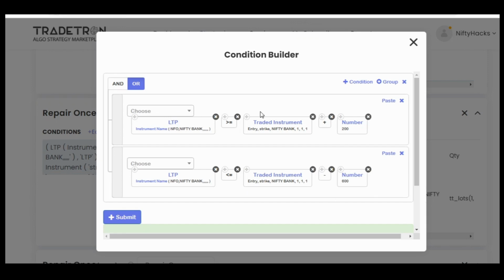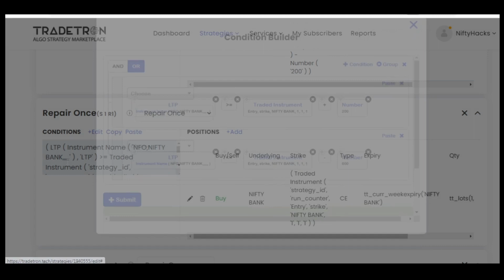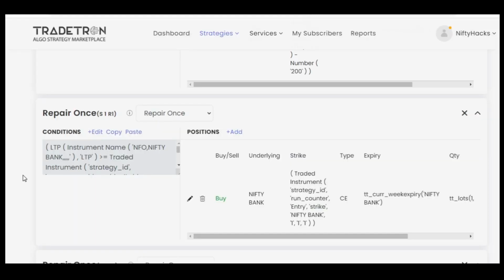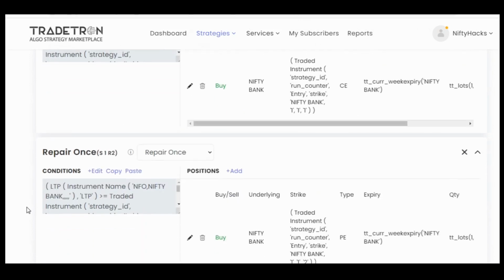So if the current Bank Nifty price is greater than or equal to the leg 1 entry strike plus 200 points, or the current price is less than or equal to the entry strike minus 600 points, if this condition happens, we want to buy leg 1.